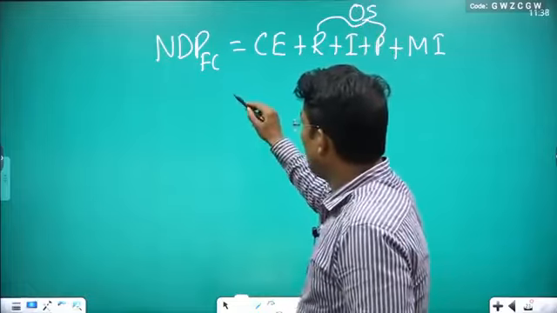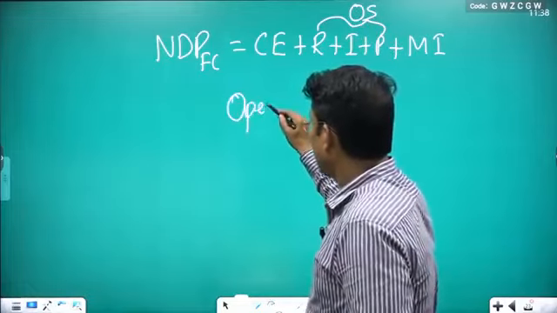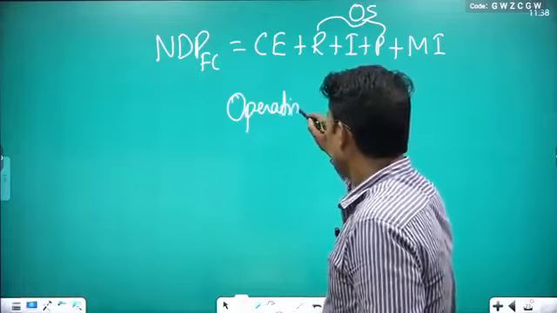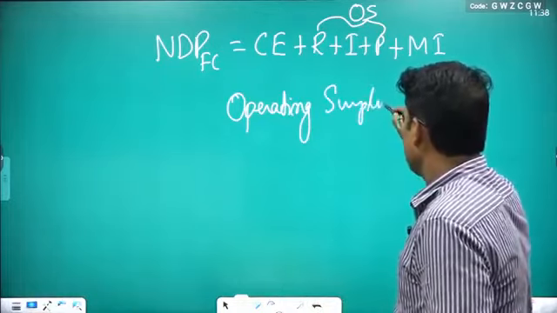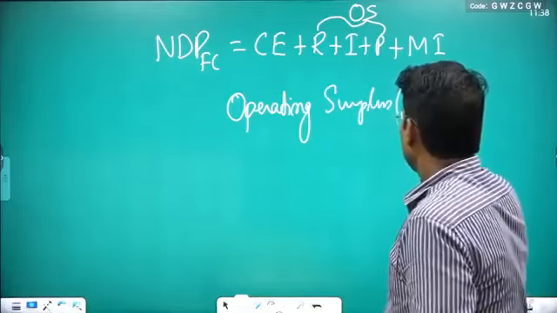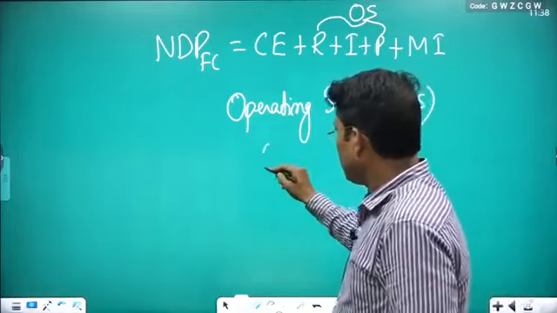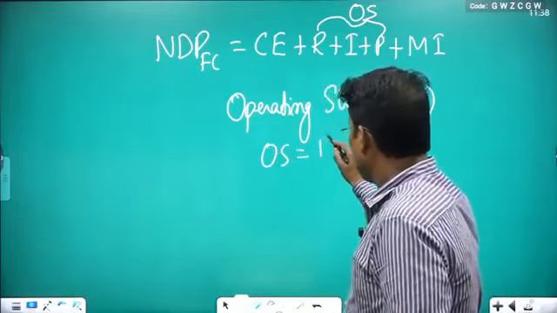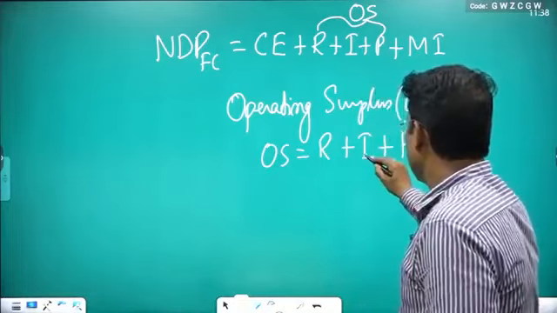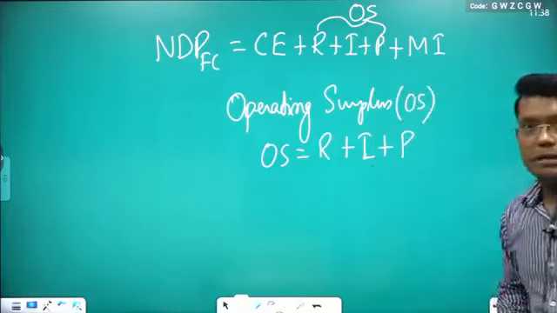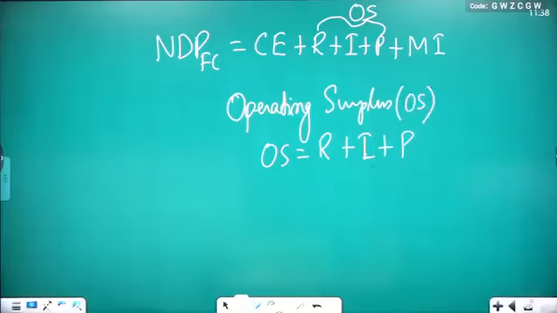OS stands for operating surplus. Operating surplus means OS, and OS is equal to R plus I plus P, which is rent plus interest plus profit.